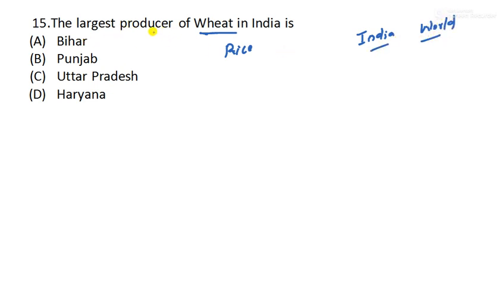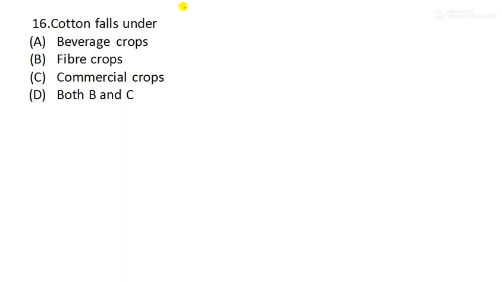So the largest producer of wheat in India is which one? Andhra Pradesh, Bihar, Punjab, UP, Uttar Pradesh or Haryana. It is option C, Uttar Pradesh. What about rice? The largest producer of rice in India is West Bengal. Okay, moving to the next question now.